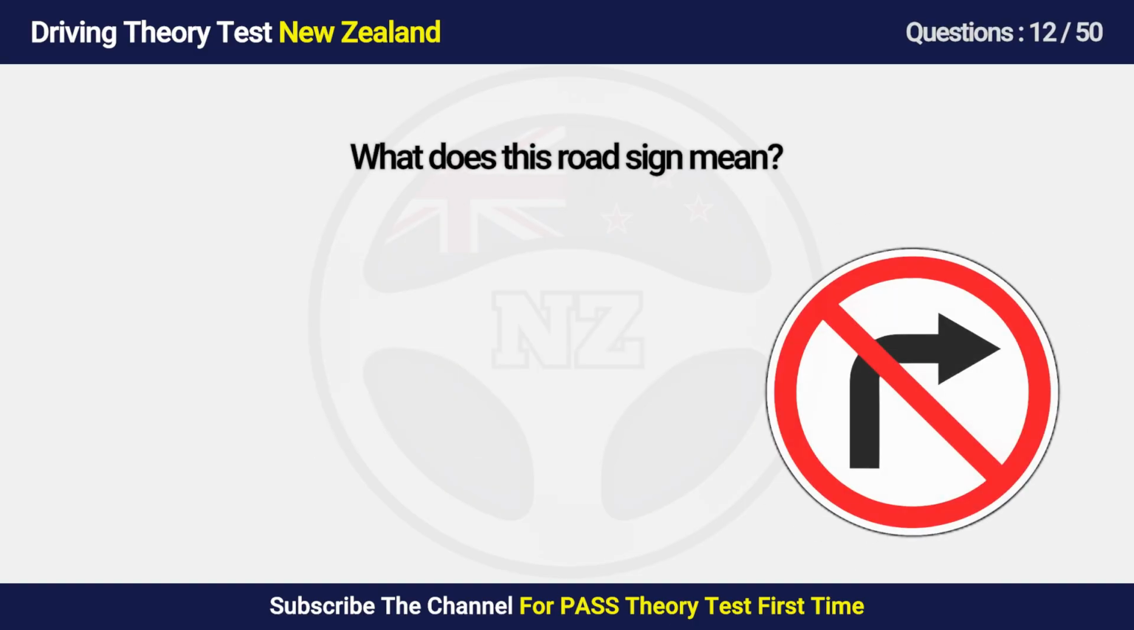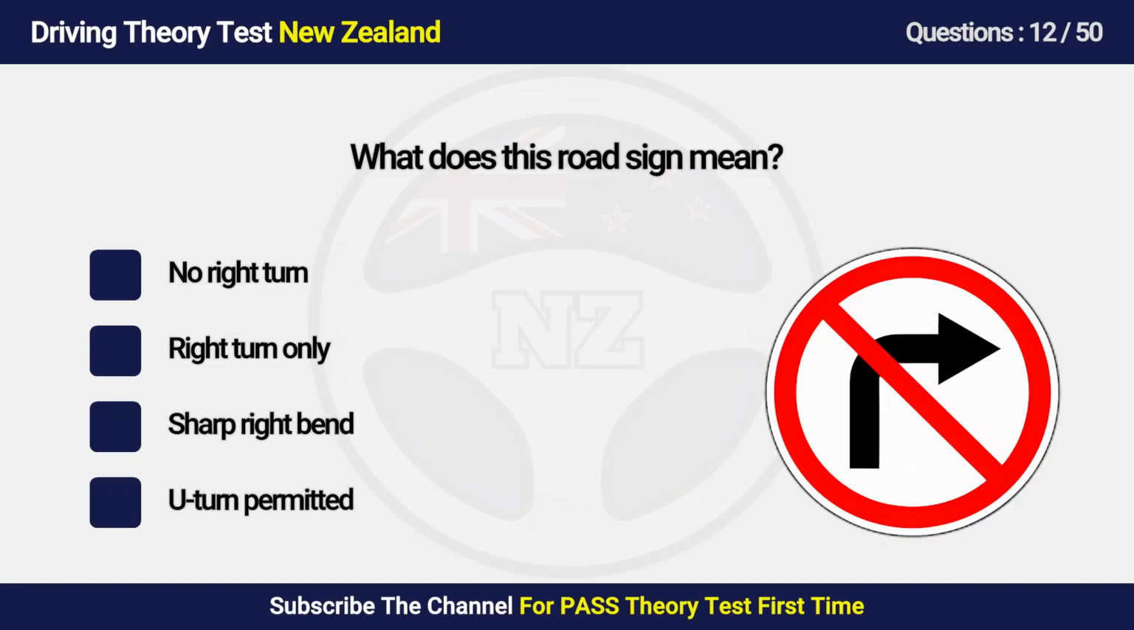Question 12. What does this road sign mean? A. No right turn. B. Right turn only. C. Sharp right bend. D. U-turn permitted.